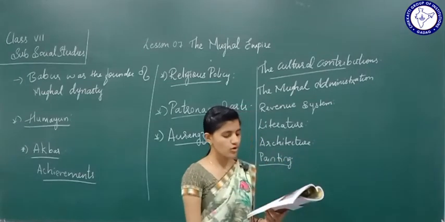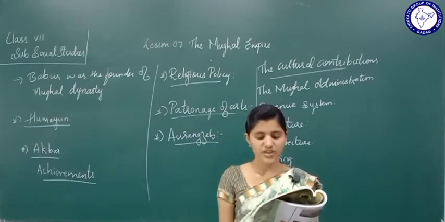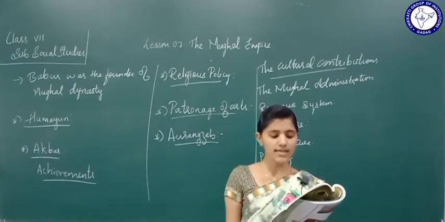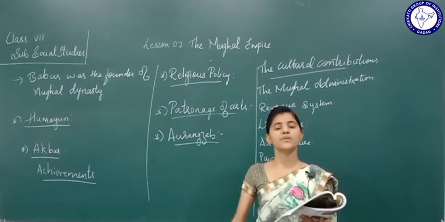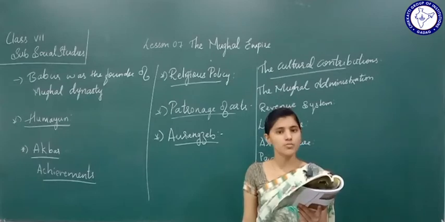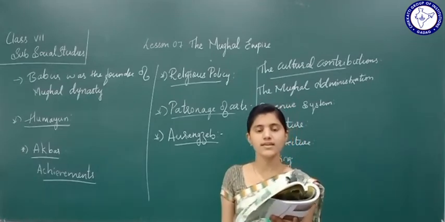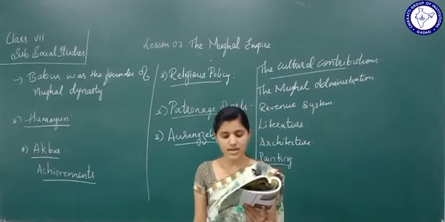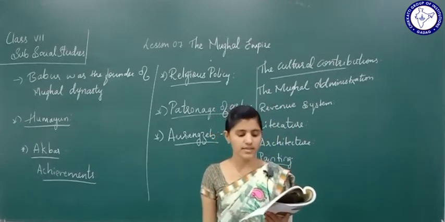A new school of painting emerged during the period of the Mughals. There were more than 100 artists in Akbar's court. The art of painting reached its peak under the patronage of Jahangir.